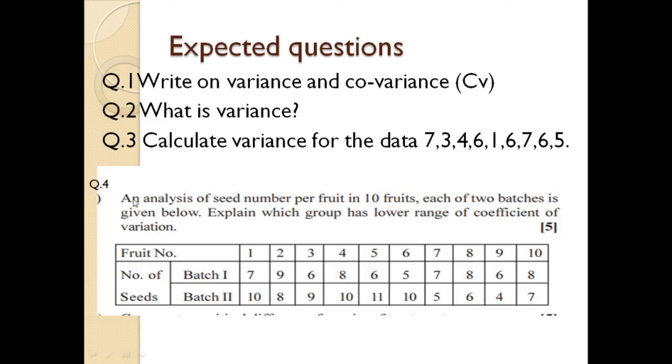Then question number 4: an analysis of seed number per fruit in 10 fruits, each of 2 batches, is given below. Explain which group has a lower range of coefficient of variation. Here there are 10 fruits and the number of seeds. Batch first: 7, 9, 6, 8, 6, 5, 7, 8, 6, 8, and batch second: 10, 8, 9, 10, 11, 10, 5, 6, 4, 7. And see, this question is asked for 5 marks.